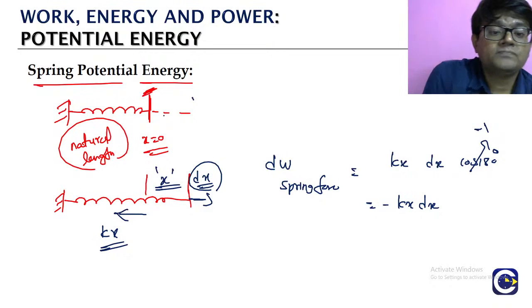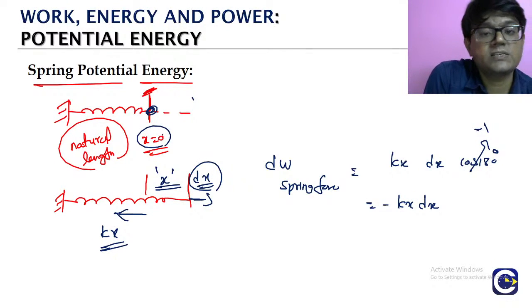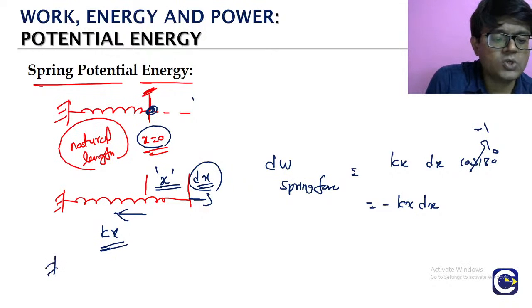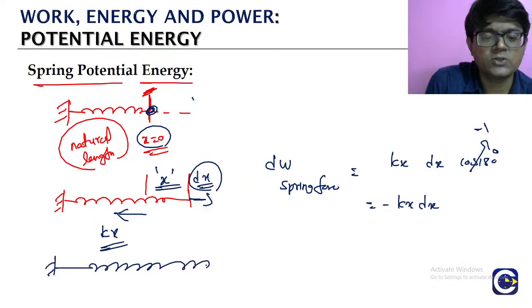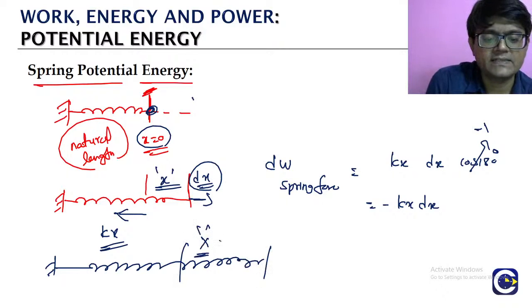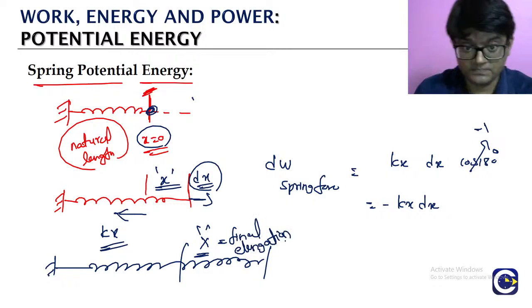So now, at this initial natural length position, the elongation is 0, and from there we are slowly moving or elongating the spring so that the final elongation is capital X. What is the capital X? The spring's final elongation value.